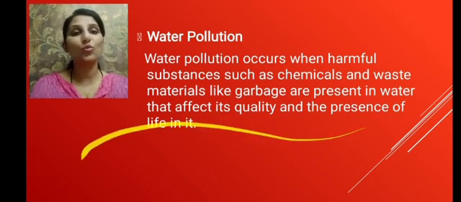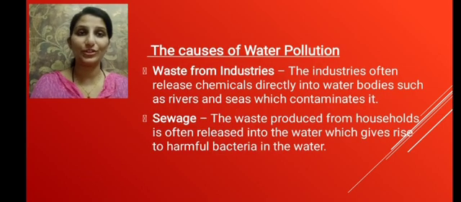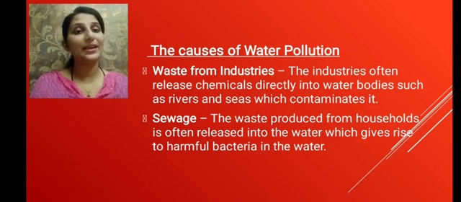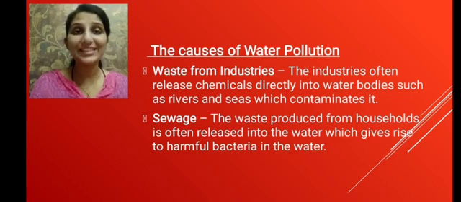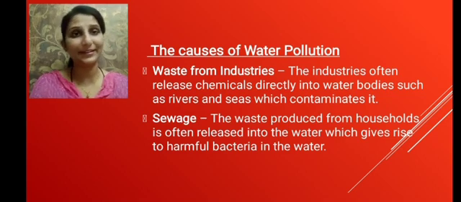Now let us learn what are the causes of water pollution. Waste from the industries is being dumped into the water bodies. The industries often release chemicals directly into the water bodies such as rivers and seas, and thus contaminate or pollute the water bodies. The second cause is sewage. Sewage is the municipal wastewater, which contains a large amount of water and organic matter.